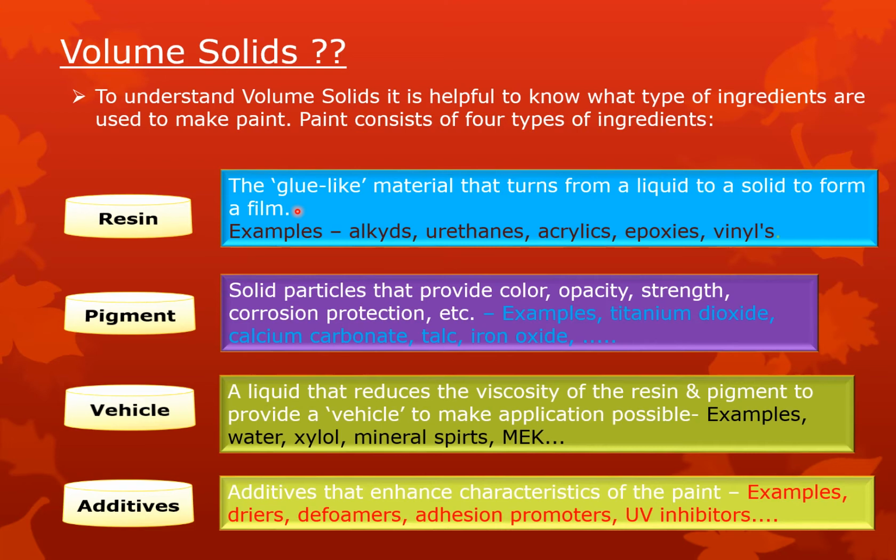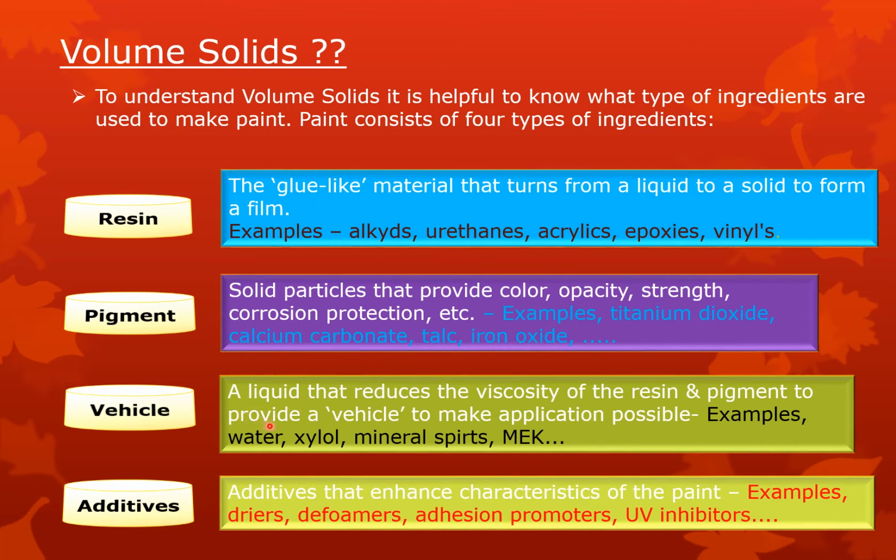We are using a number of resins in paint manufacturing, like alkyd resins, urethane resins, urethane means polyurethane resins, acrylic resins, epoxy resins, and vinyl resins. Then coming to pigment. It is solid particles that provide color, opacity, strength, corrosion protection, etc. For example, titanium dioxide, calcium carbonate, talc, and iron oxide are examples of pigment.